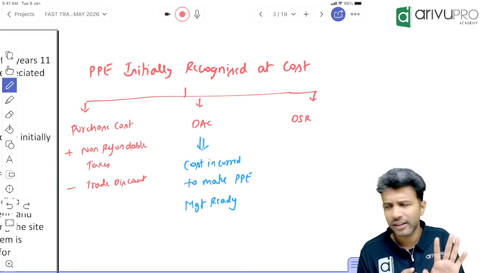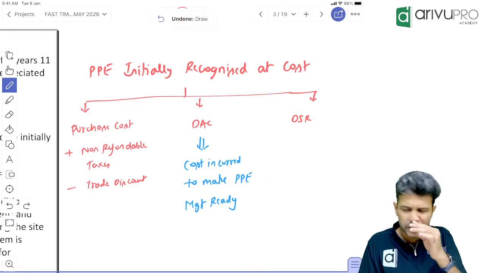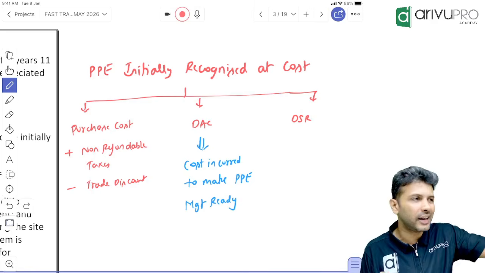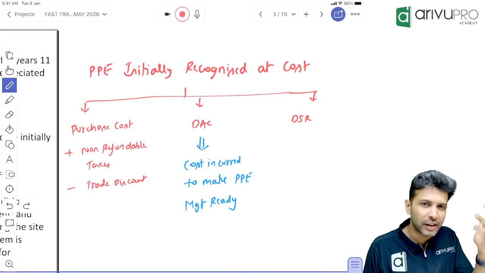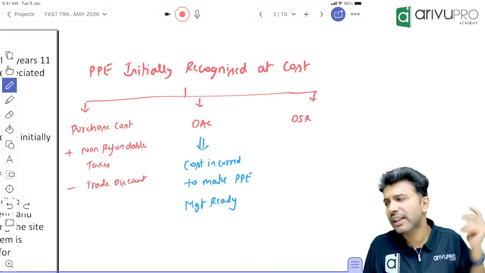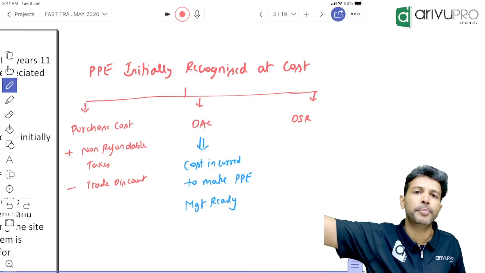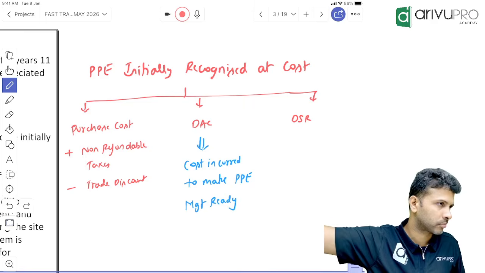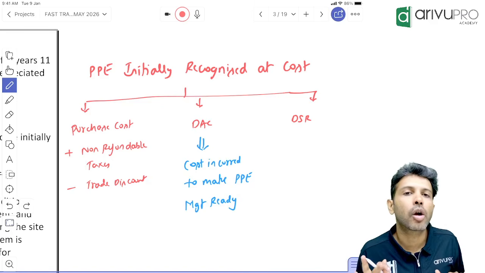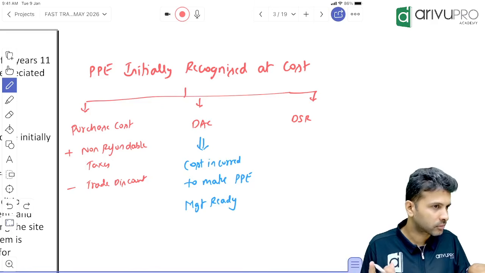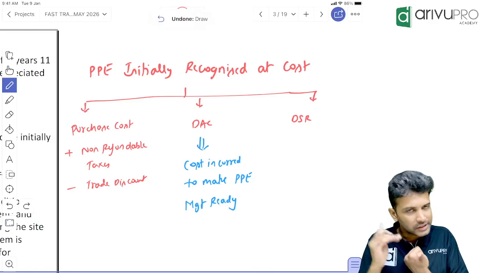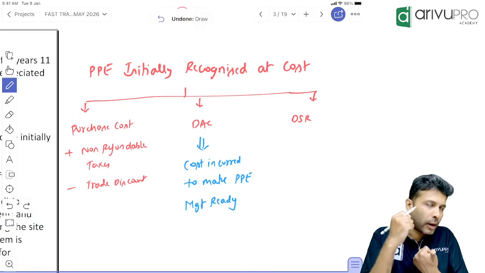There's also one type of question which ICAI asks. They will give you maybe 7-8 types of cost: delivery charges, GST, handling, installation, like this. And they will ask, what is the net cost of PP for initial recognition? So you need to tell which costs can be added and which should be excluded. For that we need to know the provision. First, purchase cost will form part of the cost.